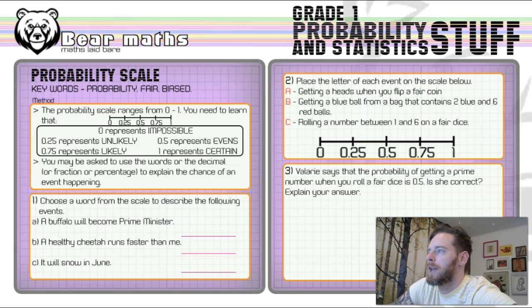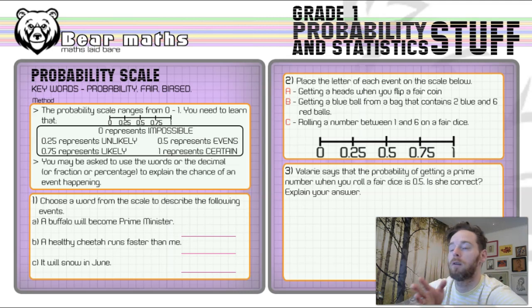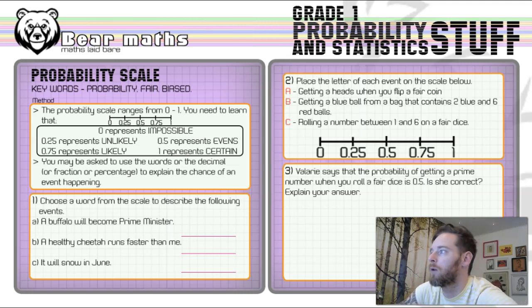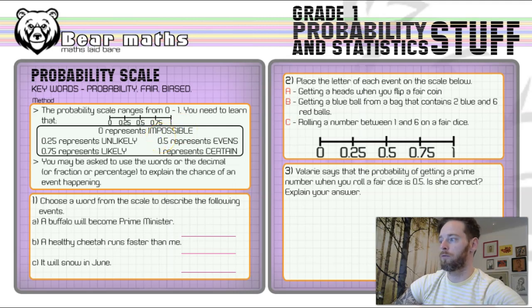Now, the events can be calculated and be put onto the scale or placed exactly into particular positions, and it doesn't have to be broken up into exactly those things, but it is in these questions that I've got here. Or it could be a more ambiguous sort of event, and we can place it somewhere along the scale or come up with an idea of how likely something is going to happen if we know where these points lie on that particular scale. So we're going to be asked to use words or the decimal or fractional percentage to explain the chance of an event happening. And in the first question, we're going to choose a word from the scale to describe the following events.